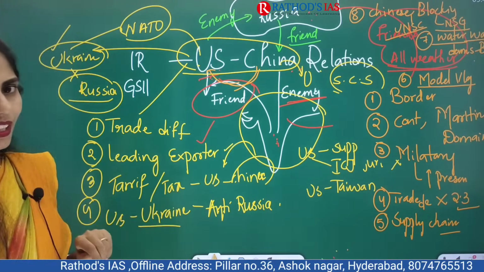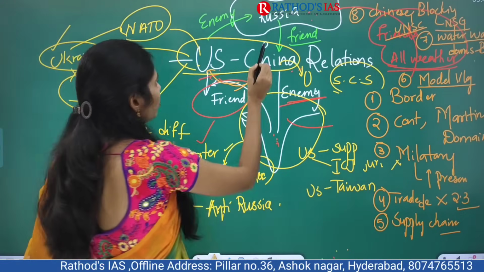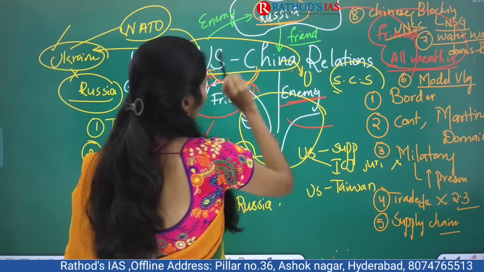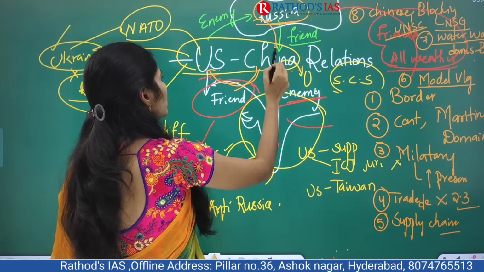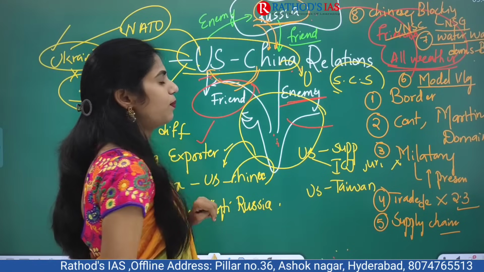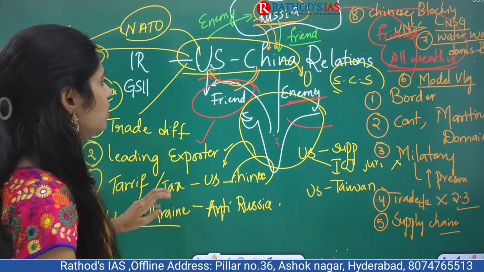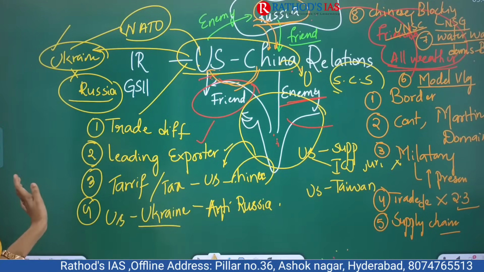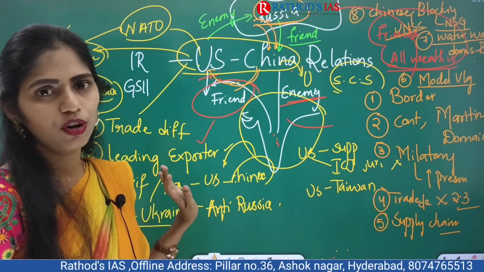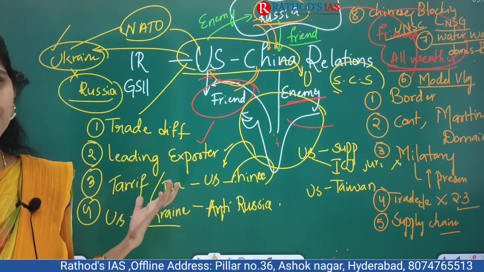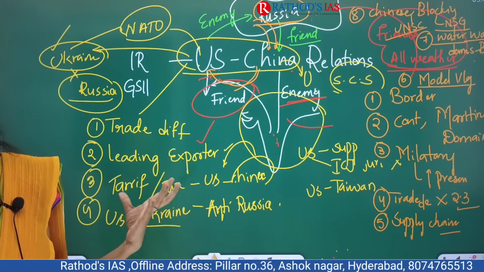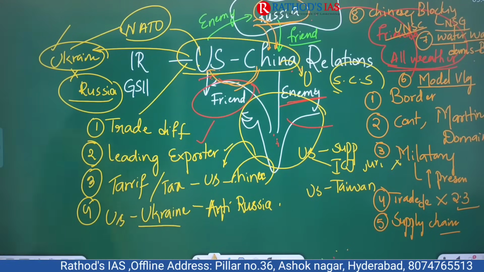So what happened here in recent times is that even though Russia is an all-time friend, an all-weather friend of India, it is now moving towards China. So this is one important cause of concern now. So these are all the things that you have to see from this article's point of view. I hope you understand what the geodynamics or strategic dynamics going on in international relations are.